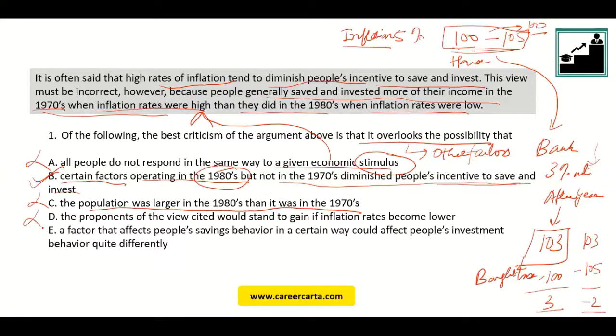A factor that affects people's saving behavior in certain way would affect people's investment behavior quite differently. Now it is saying that savings and investment, they are two different factors. Okay, so you cannot club them together. Okay. Now, this is probably in general true or untrue, but we are not bothered with that. This is kind of like a confusing option that they have given. But for this passage, we'll have to assume that saving and investing is one and the same thing.